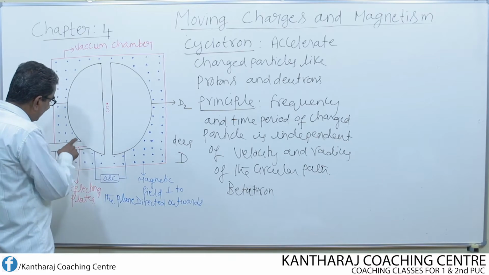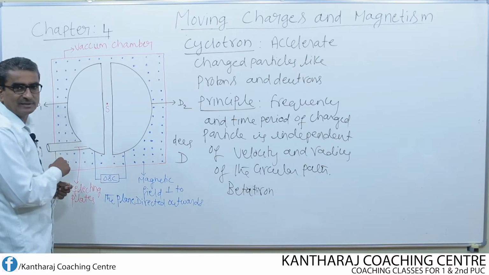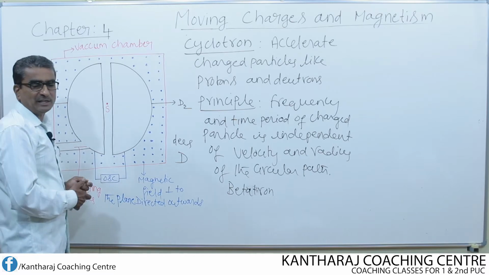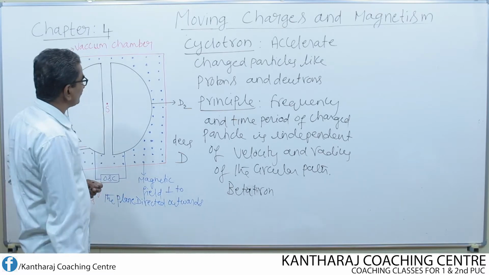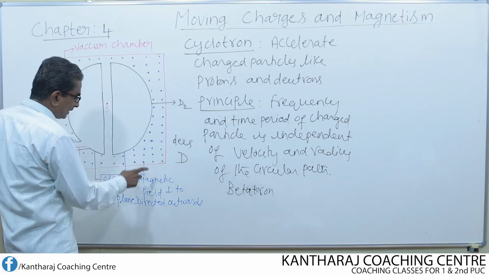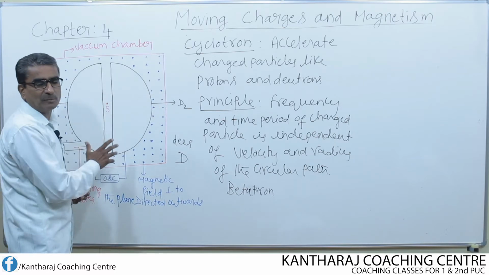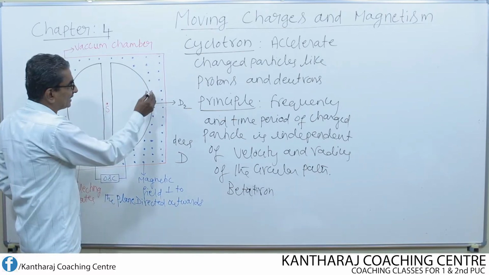Then one of the Ds has an exit, an opening at its bottom. Through this opening, the charged particle is made to come out. Then what does this dot mark represent? This dot mark represents a magnetic field perpendicular to the plane of the Ds, or the plane of the figure, directed outwards.